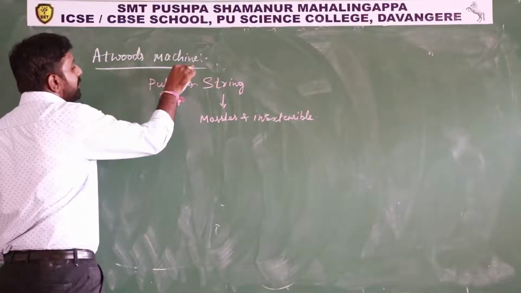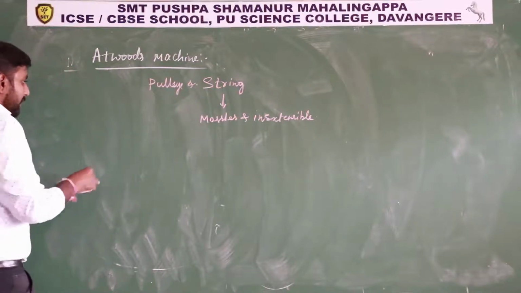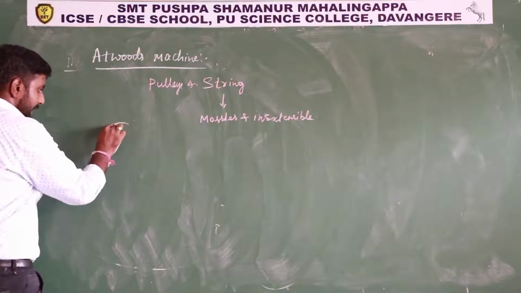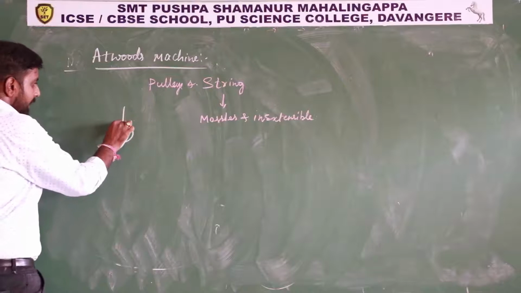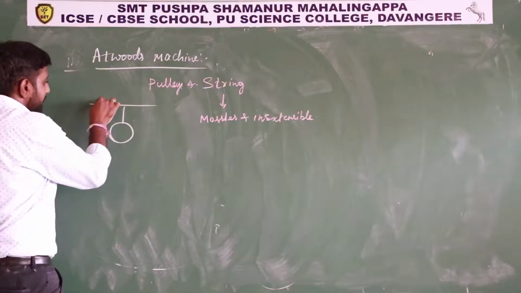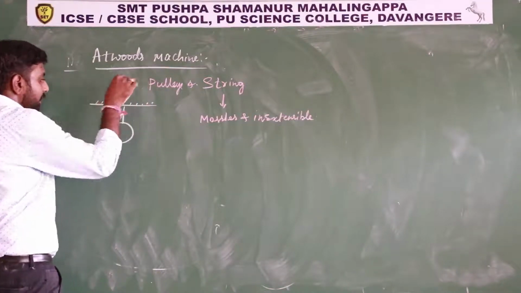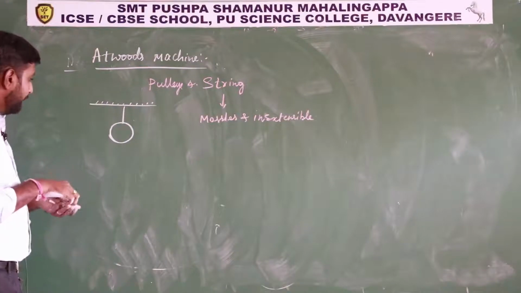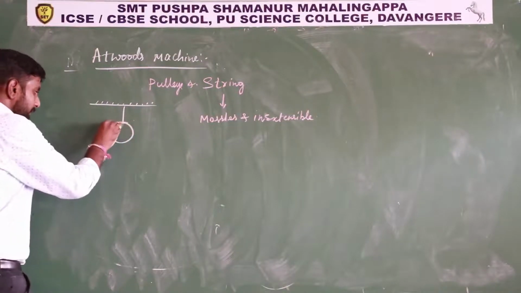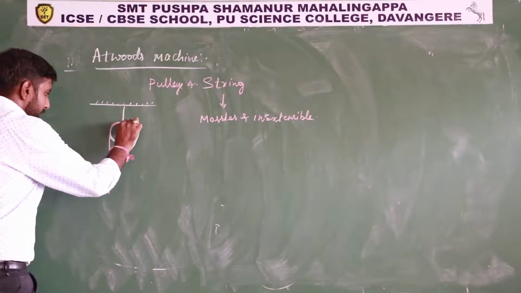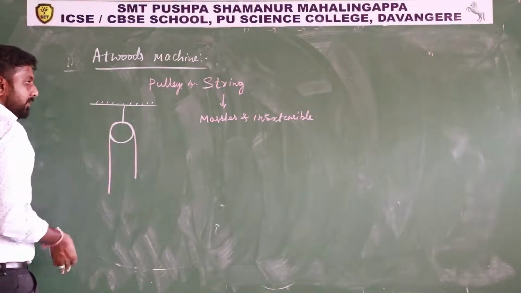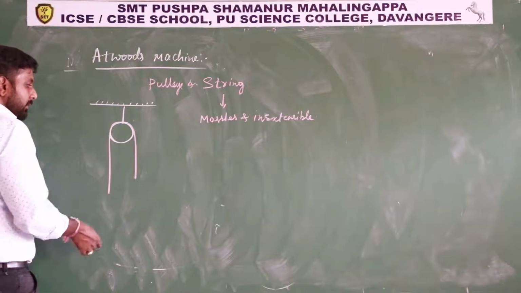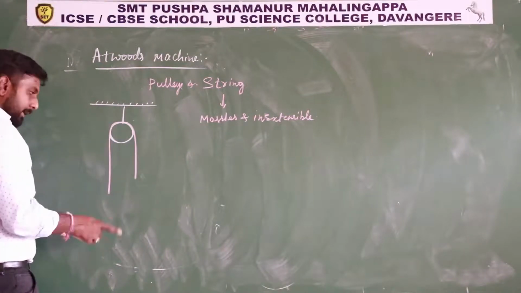And then this Attwood's machine consists of string and pulleys. So here you can imagine this diagram. This is a pulley and it is suspended, attached to the roof. On this pulley, this is the string, or let us consider thread, inextensible, massless.